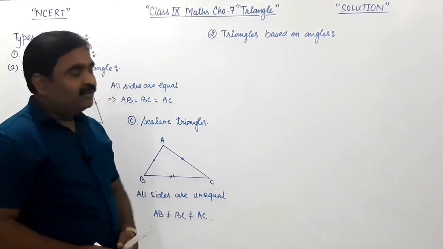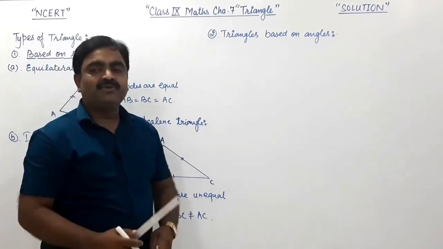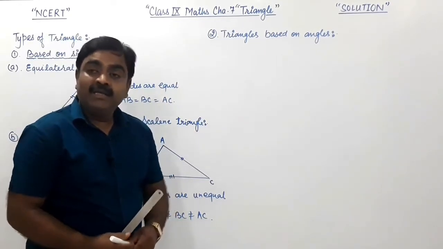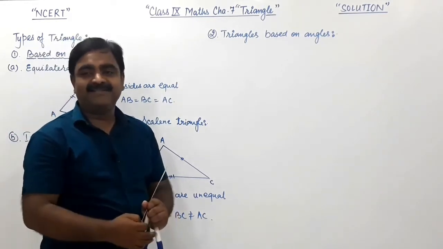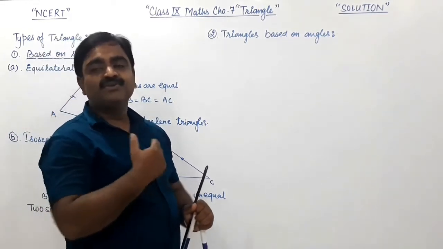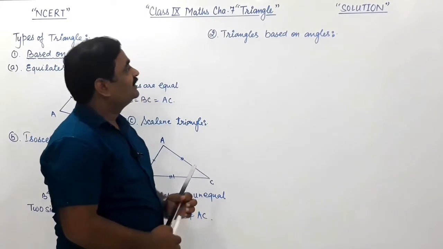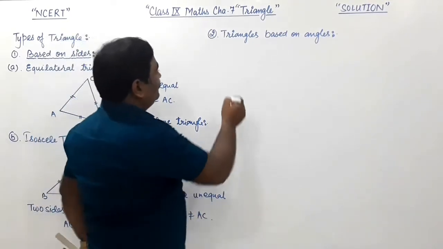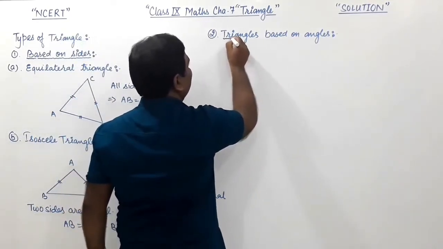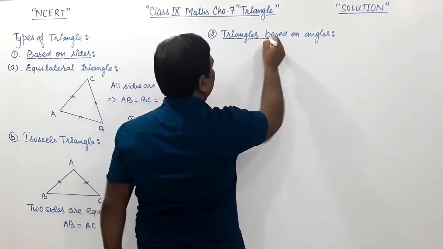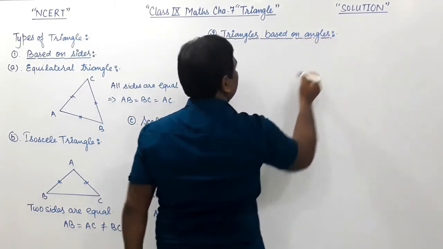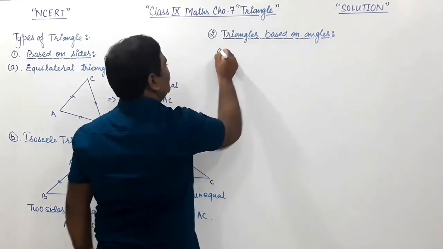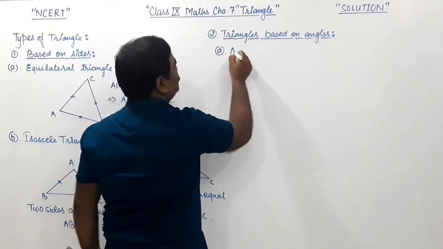Now let us move on to the triangles based on angles. This also has three triangles. Let us discuss those three triangles. What are they? So first of all, in the triangles based on angles, the first triangle is the acute angle triangle.